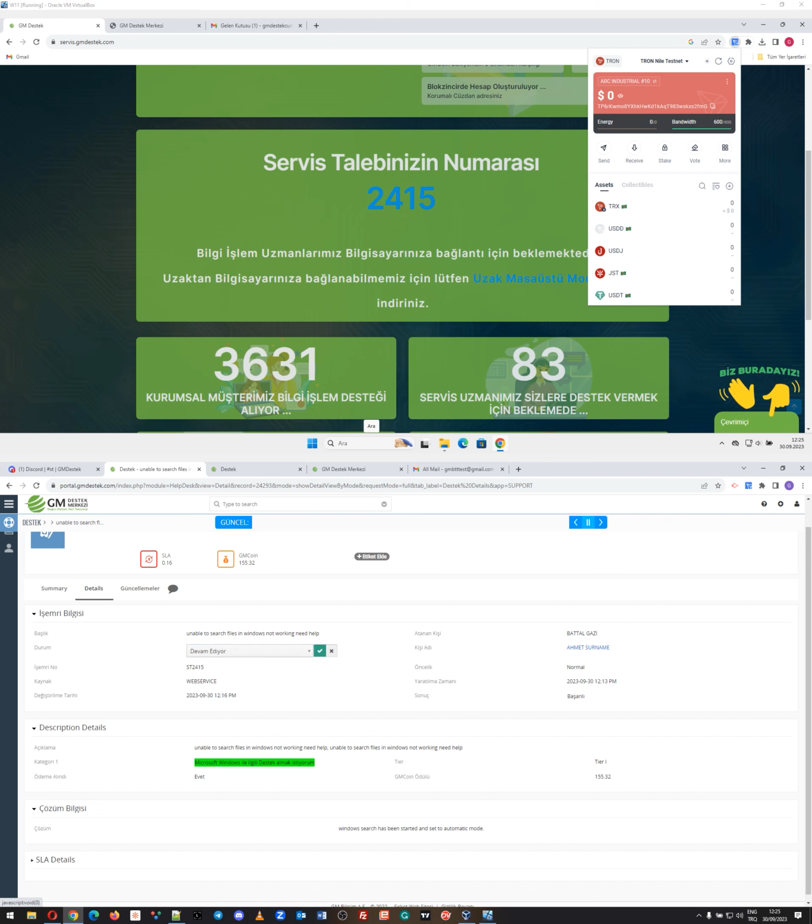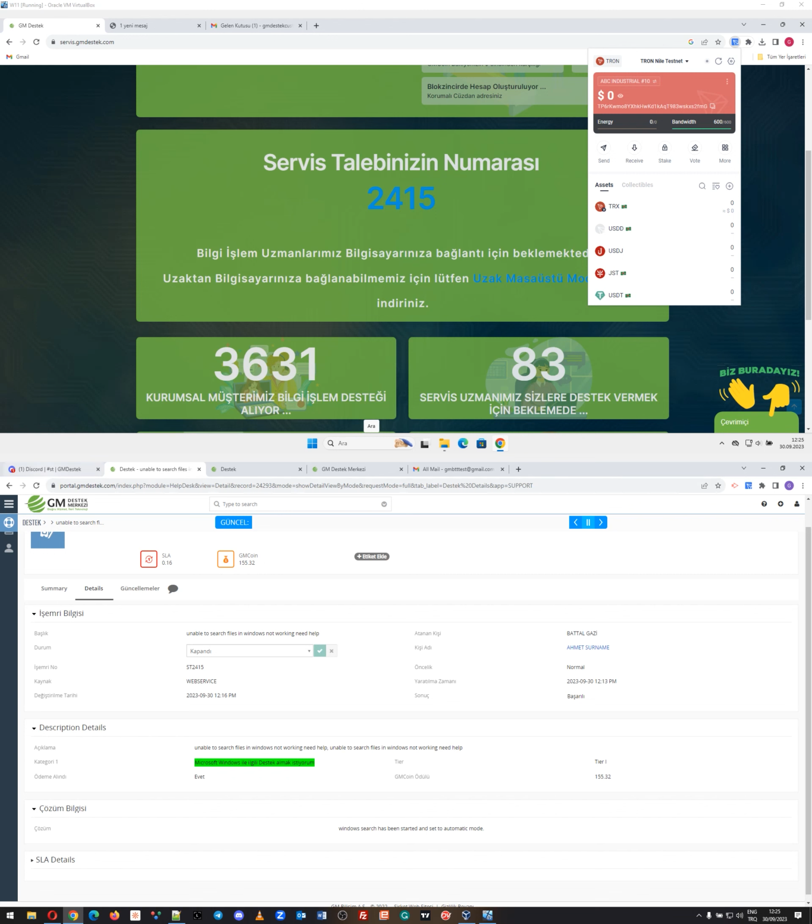So let's look at the BTT part again. The BTT sets the ticket status to closed. Right now, some other smart contract logics also work out here.